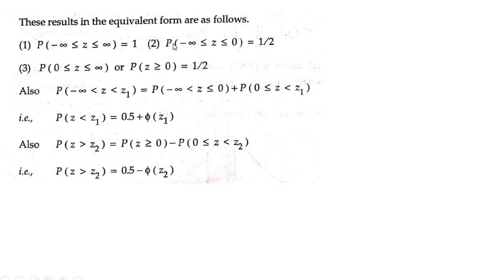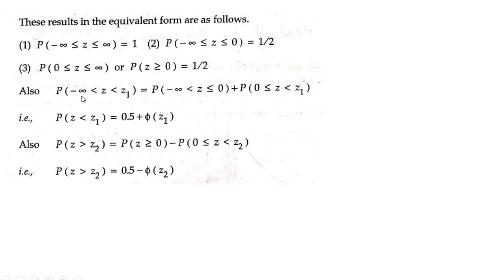You have to remember this. Each is half of the area of the curve, 1 divided by 2, which is 0.5. Probability of z from 0 to plus infinity, which is also P(z ≥ 0), is equal to 0.5 or 1/2.